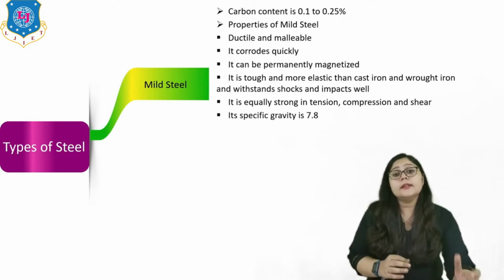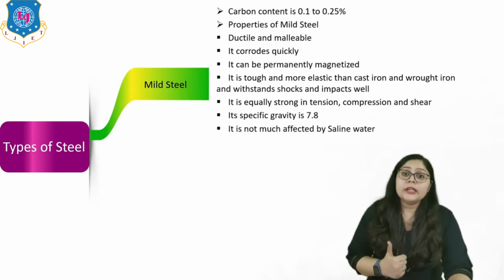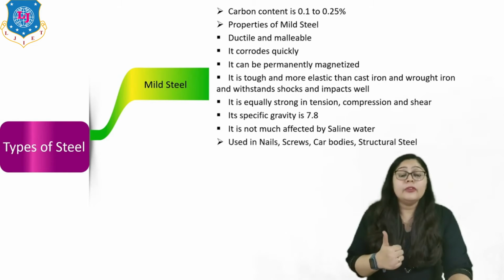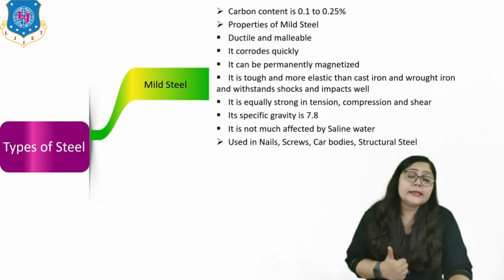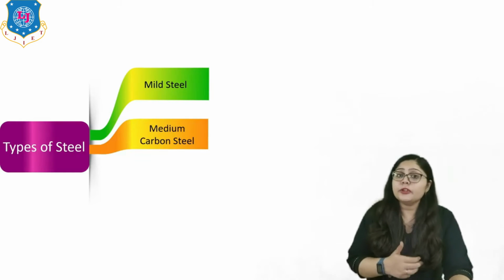We can say the specific gravity of mild steel is about 7.8. It is not much affected by saline water. These are used in nails, screws, car bodies and structural steel. So that's all for mild steel.